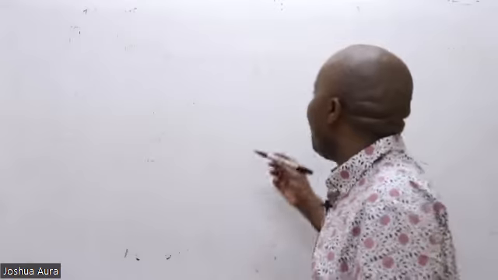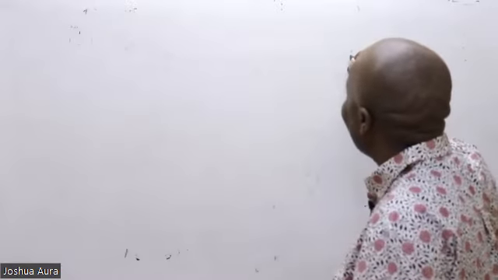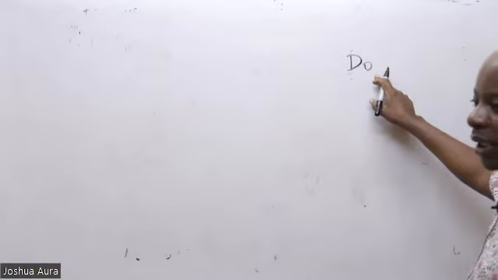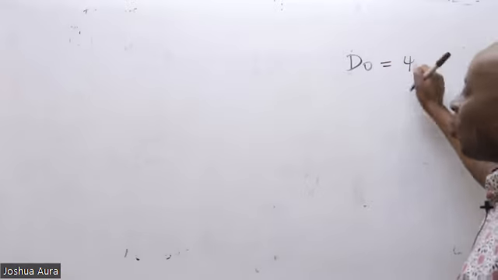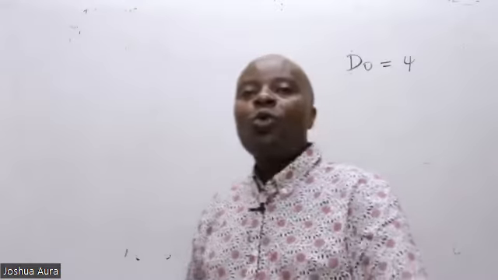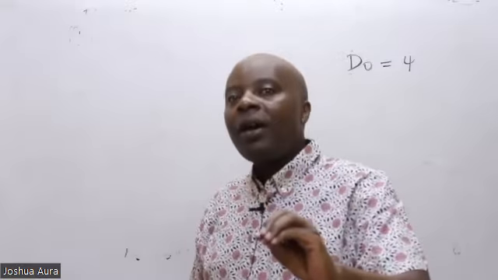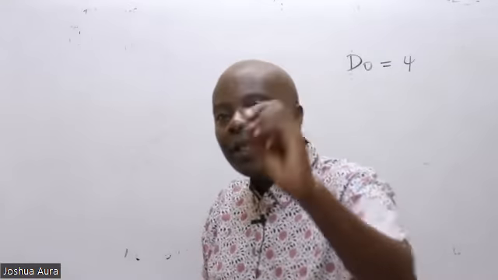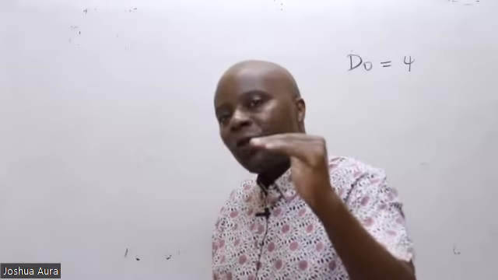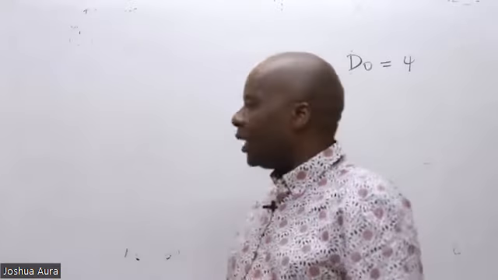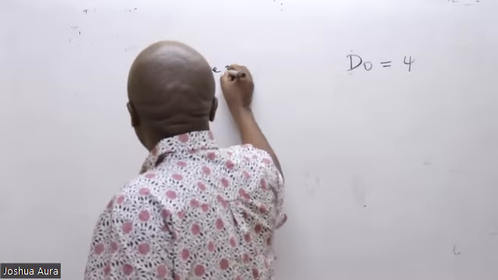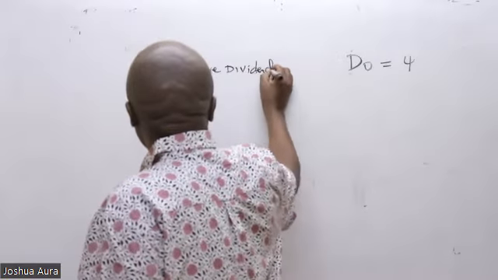So very fast, what I will do, ladies and gentlemen, they have told me that my current dividend means D0. You see, 0 means today. So they have told me that this D0 is 4. And then they would want me to value this share on the basis of the cash flows that I will receive if I buy this share. What cash flows shall I receive? Future dividends. So I'll work with a table capturing the future dividends we expect.